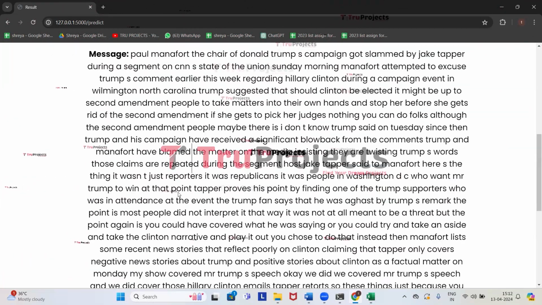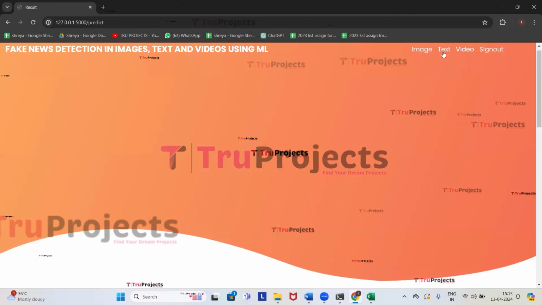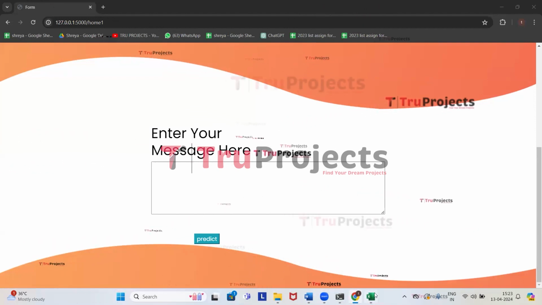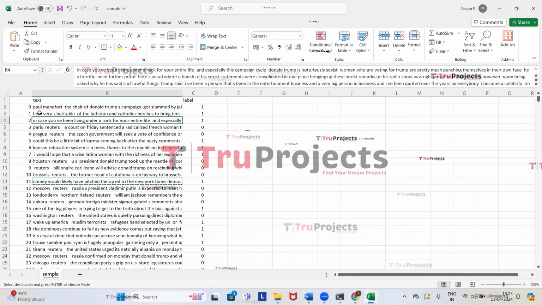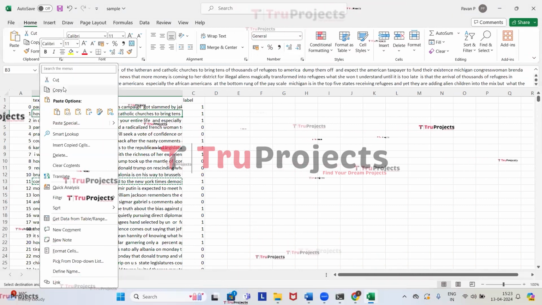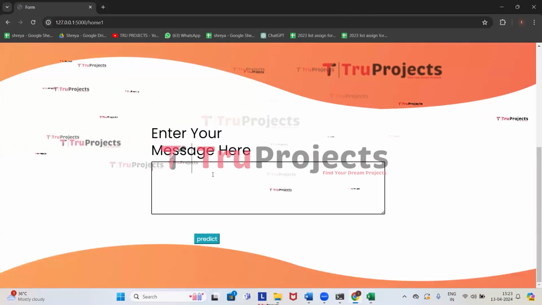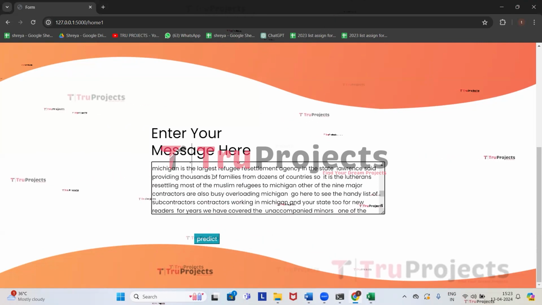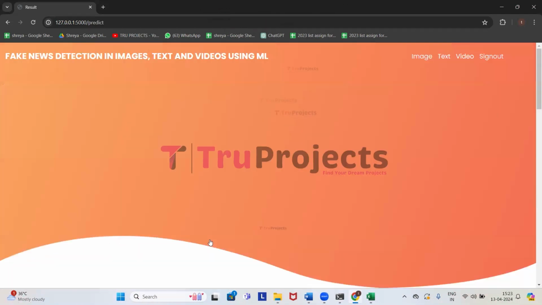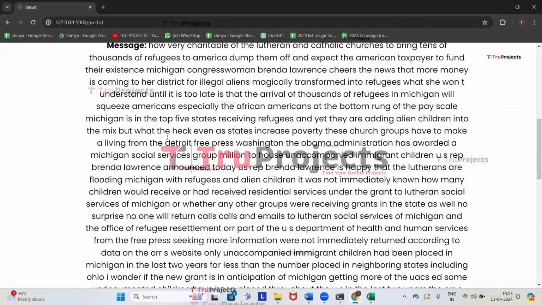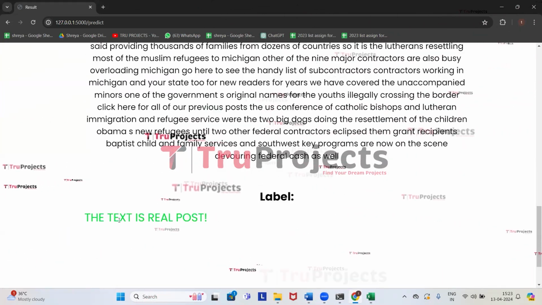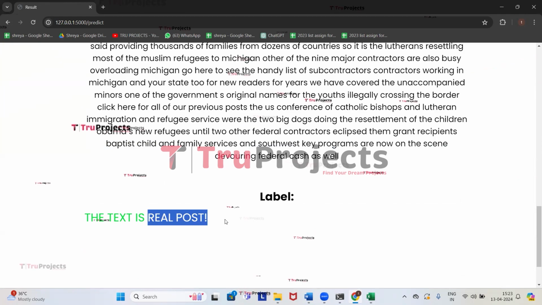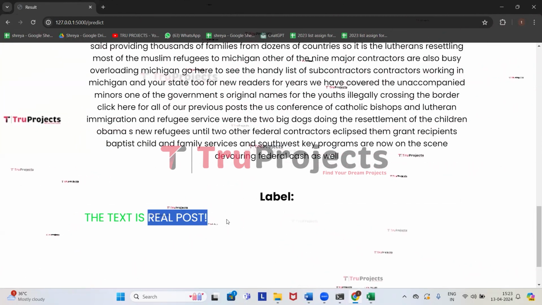Now we will try giving some more messages. So click on text again. So get back to the sample file. I'm going to copy the second case. Get back to the application. Here we need to paste the message. So this is the message. Now click on predict. For the given message, we got the prediction as the text is real post. It doesn't have any fake news in it.